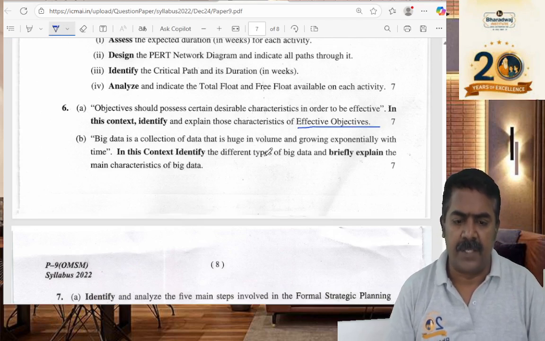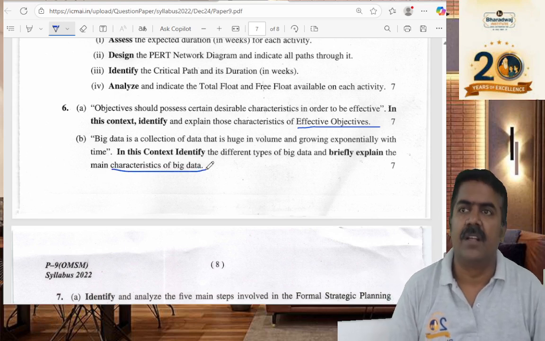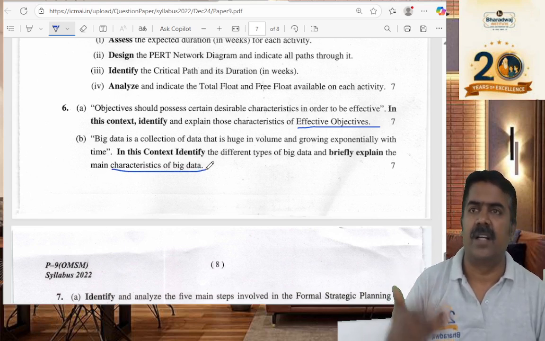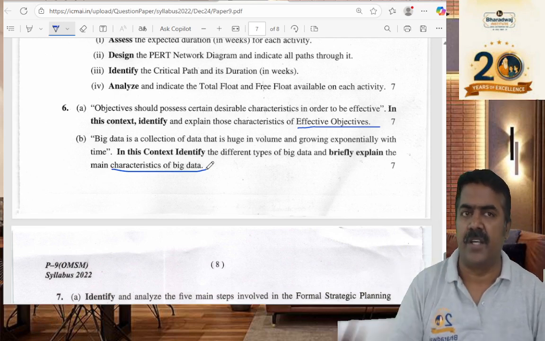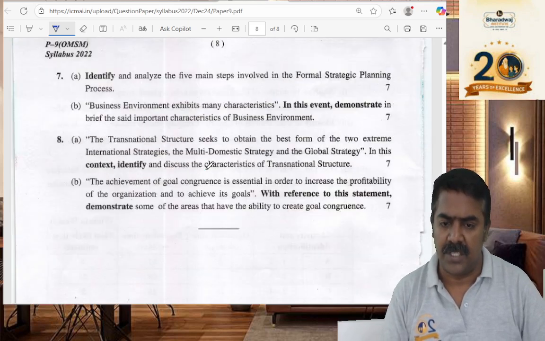What is the meaning of objective? Explaining the characteristics of which one? Big data. What is big data? It will have volume, it will have vulnerability, change will be there. Speed of change will be more. Those things we had seen.